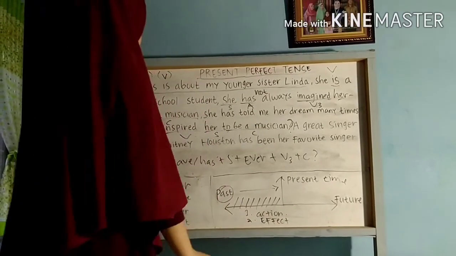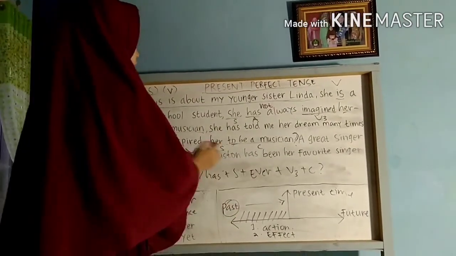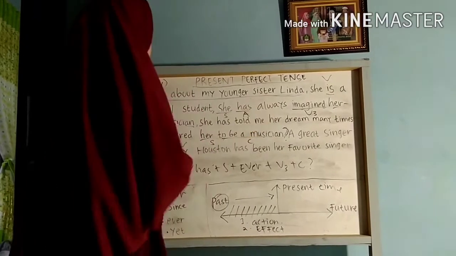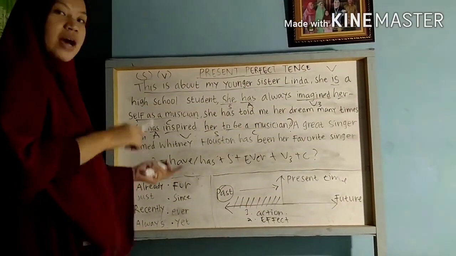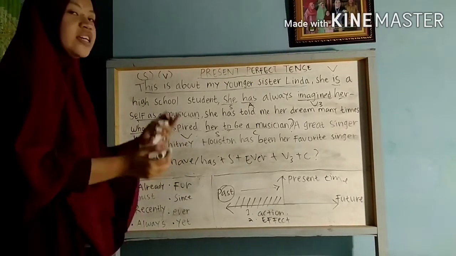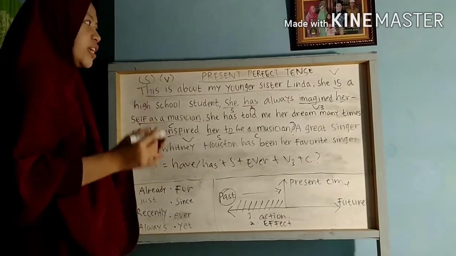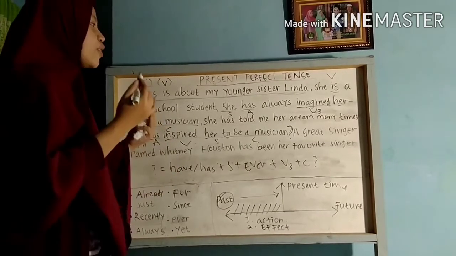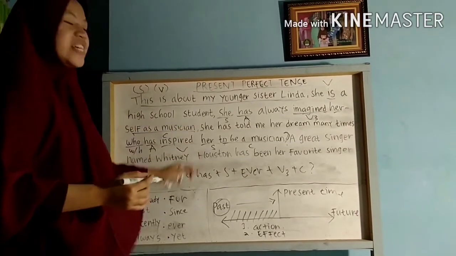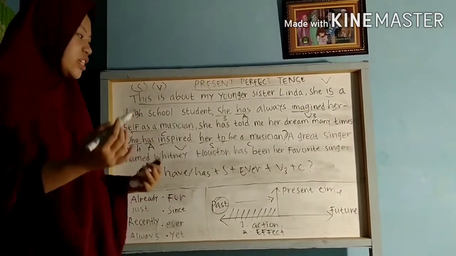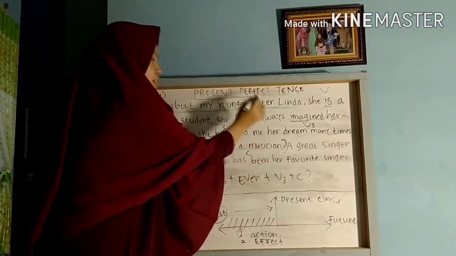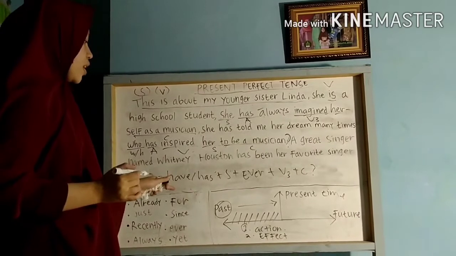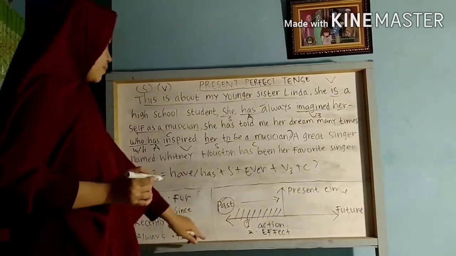Like in here, an action: she has always imagined herself as a musician. In the past, Linda imagined being a musician, and until now she is still imagining being a musician. So this is an action.